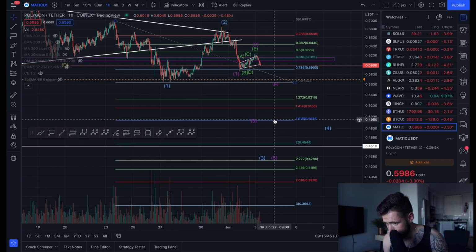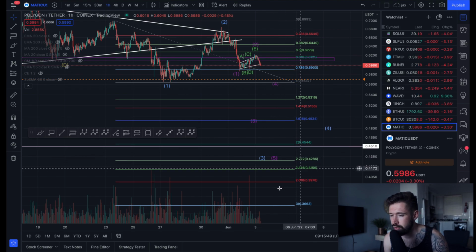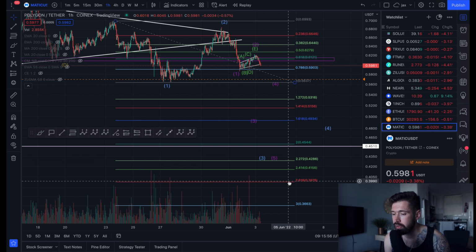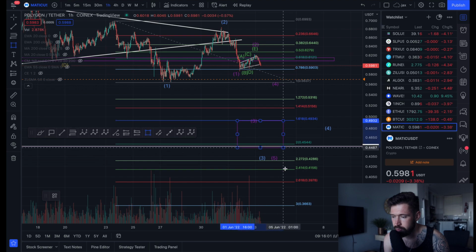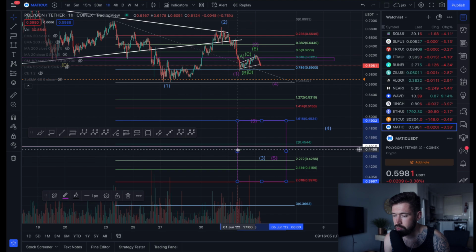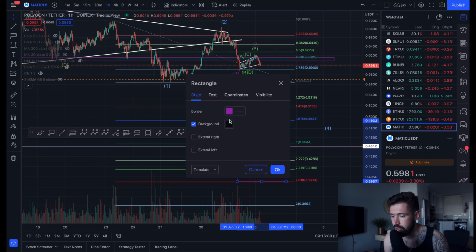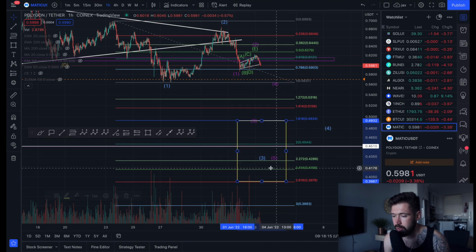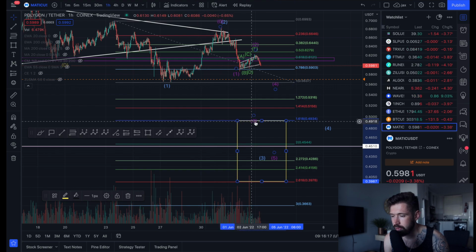But you're looking at a 1.618 minimum at about 49 cents. And then usually we'll land in between the 2 and the 2.618, in between about 45.454 and about 0.397. So maybe we'll drop in a little box. So this would be your target for the wave 3. And we'll change the color here so it doesn't match up with my support boxes. Let's do maybe yellow. Okay, that looks okay, I guess.